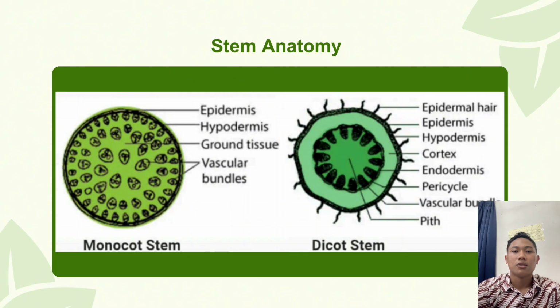Stem anatomy shows the internal tissue of the stem. These include epidermis, cortex, vascular bundles, xylem, and phloem. Each tissue has a specific role in protection, support, and transport of materials.